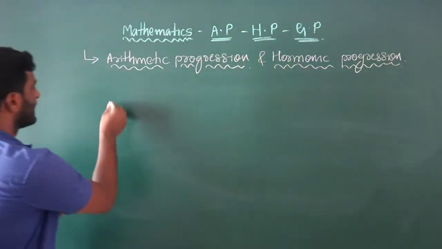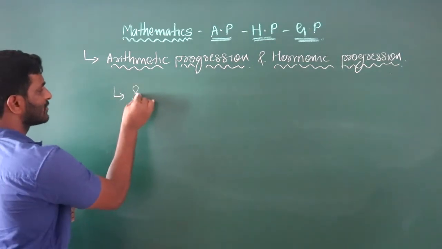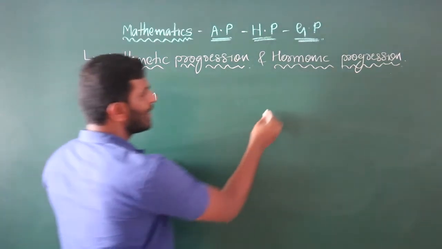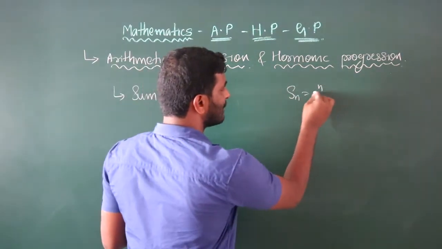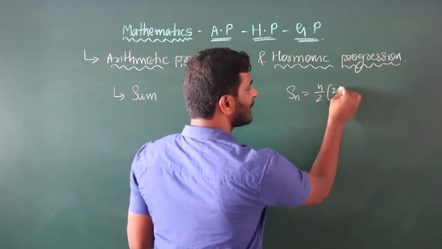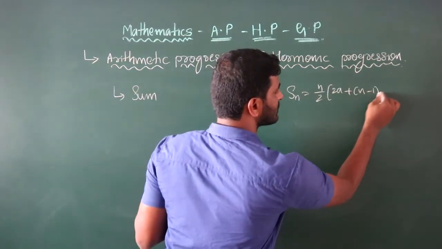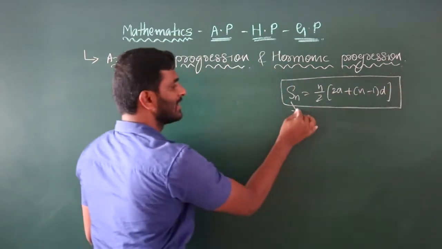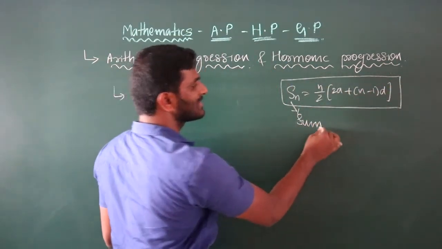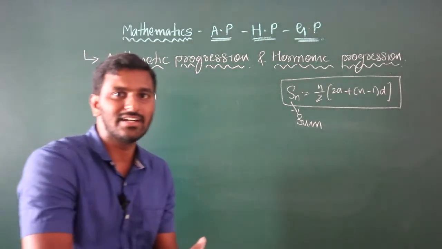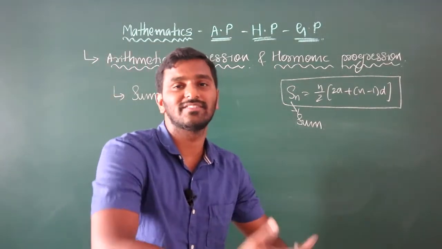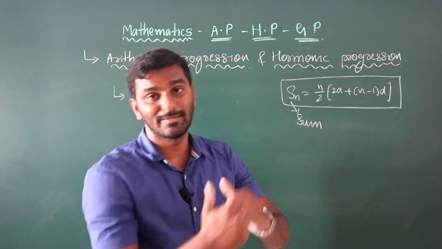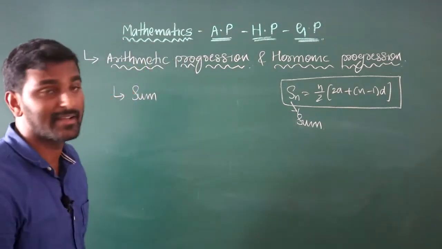For example, the sum of n natural numbers: as you know the sum formula, Sn is equal to n by 2 into (2a plus (n minus 1) into d). Sum is denoted by Sn. Sum is nothing but addition, adding all the numbers. This is a sequence; the sum of a sequence is nothing but a series.